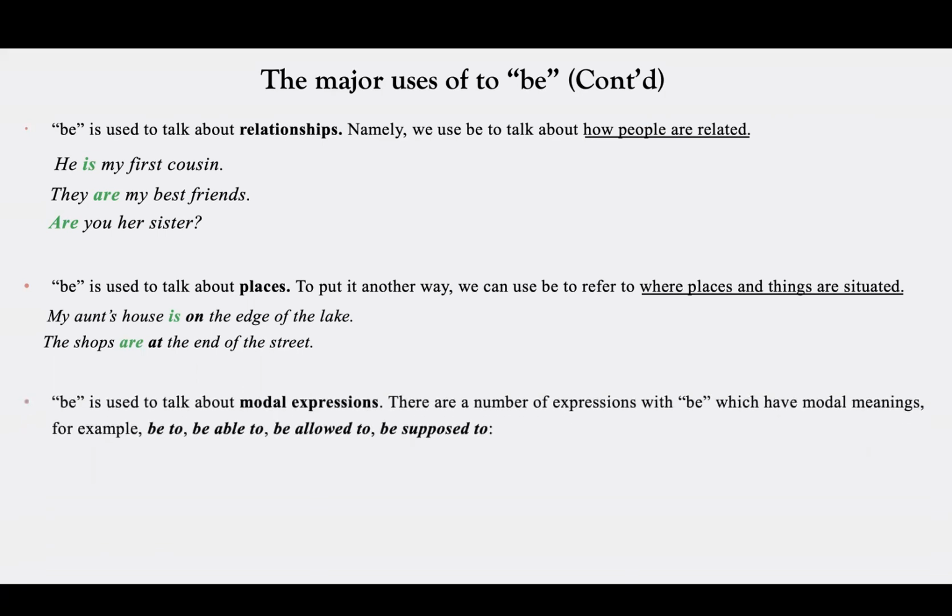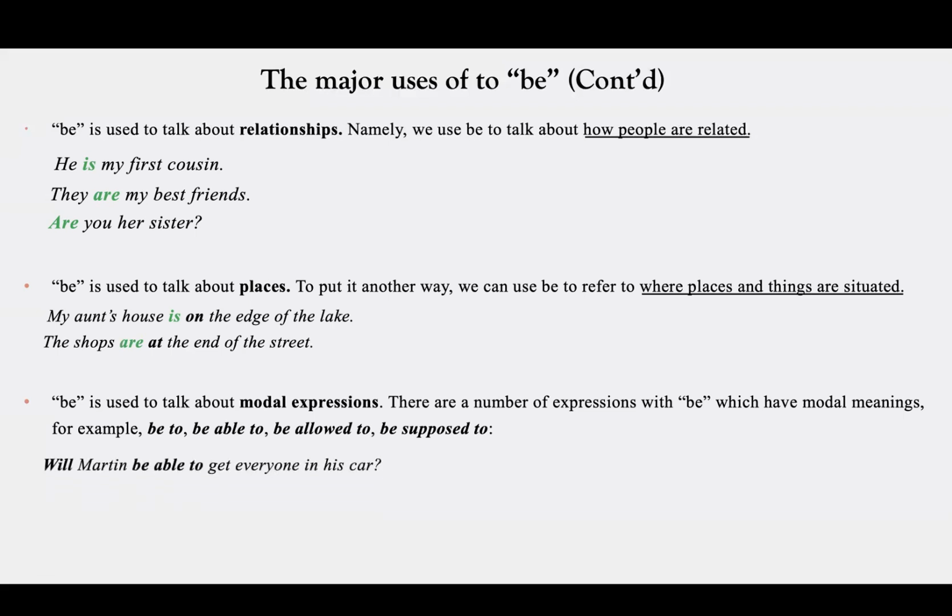B is used to talk about modal expressions, modal verbs. There are a number of expressions with B which have modal meanings. For example, be to, be able to, be allowed to, be supposed to. Later, we will discuss each of them, but today I'm just focusing on these structures to highlight the fact that we can also use be within these specific modal structures.